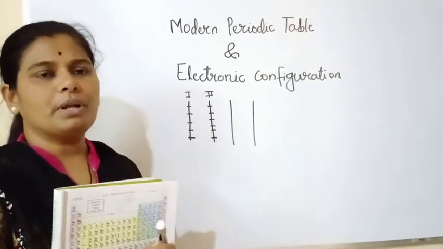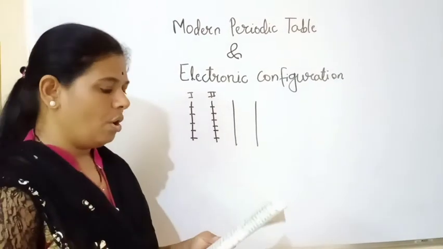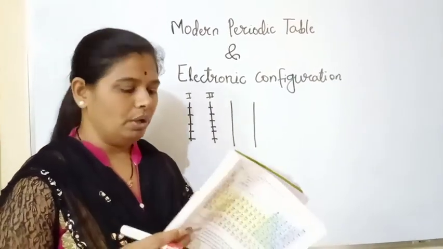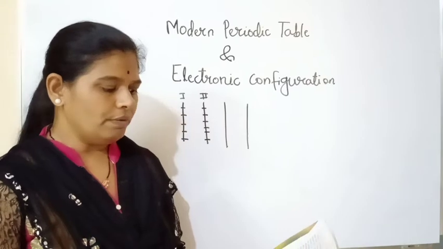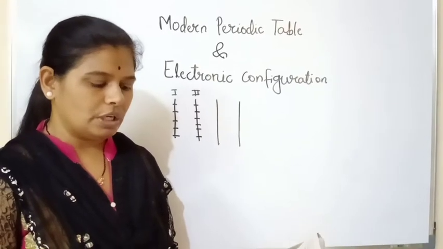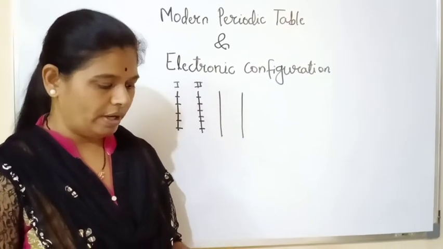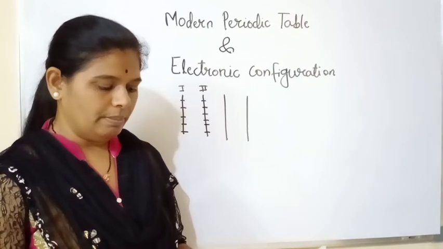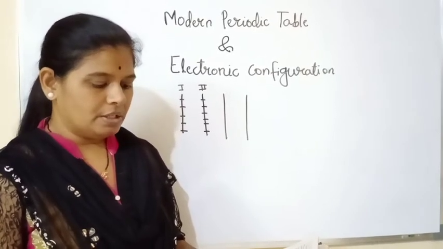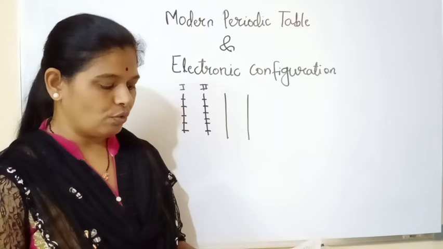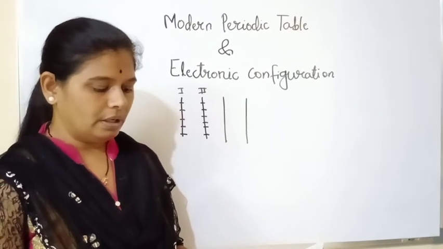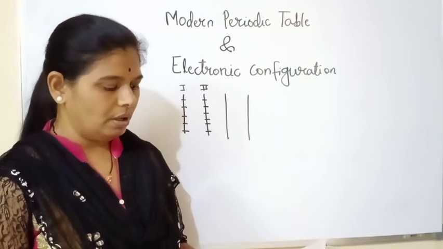Now we'll study how the group and the electronic configuration are related to each other. You will find that the number of valence electrons in all the elements from group 1, the family of the alkali metals, is the same. Similarly, if you look at the elements from any other group, you will find the number of valence electrons to be the same.